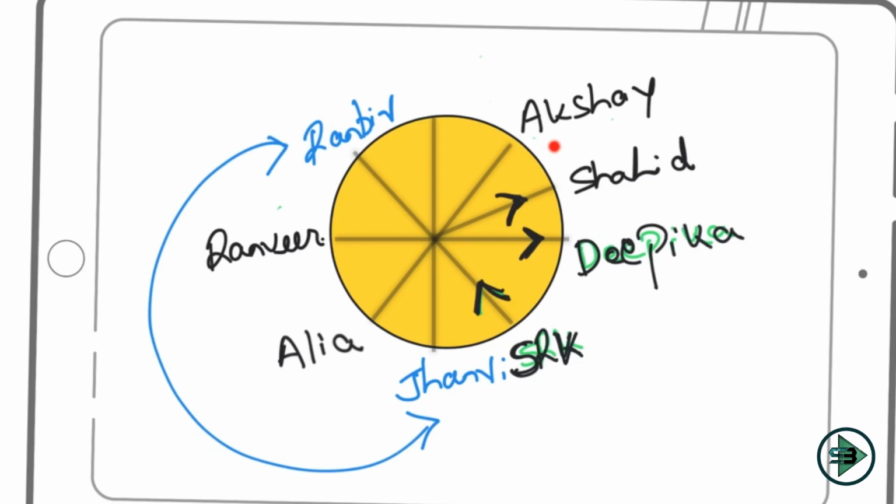So third to the right of Ranveer. Ranveer has to look outside, right? Then only third to his right can I have Akshay, and Deepika has to look outside again, because then only second to her left can I have Akshay. This gives me my fourth link. Now let's find the next link. I think most of the problem is solved here. Let's go ahead with the next sentence and connect them here.